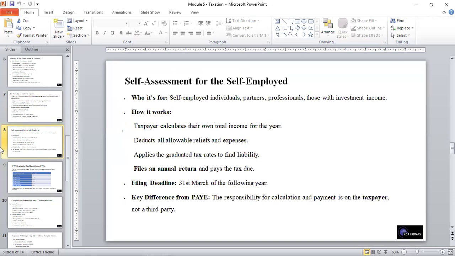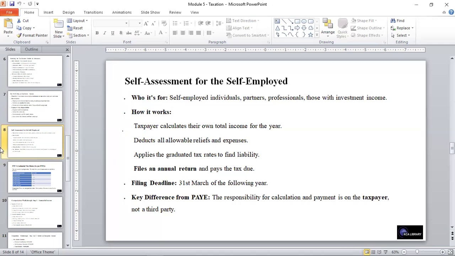Taxpayers calculate their own total income for the year, they deduct all allowable reliefs and expenses, and apply the graduated tax rate to find the liability. And then the taxpayer files an annual return and pays the tax due.